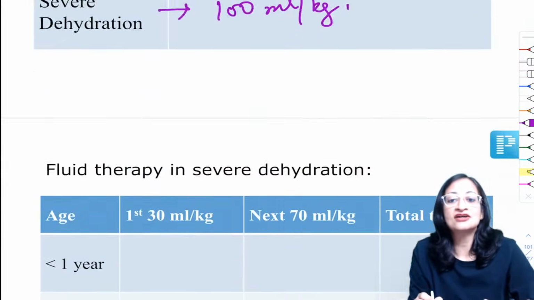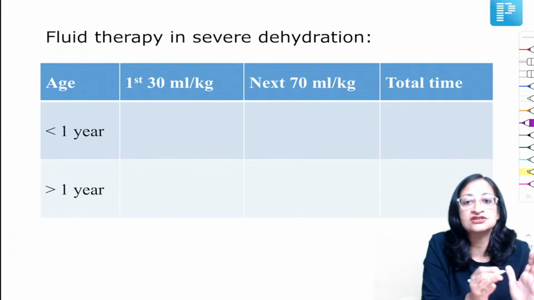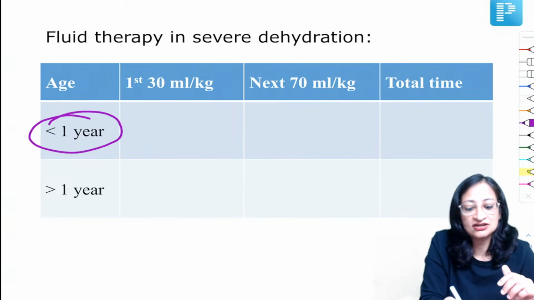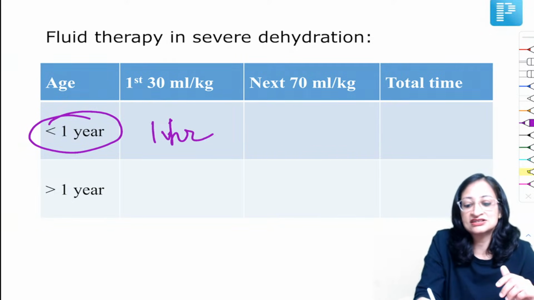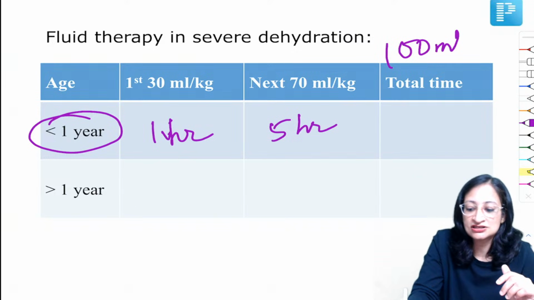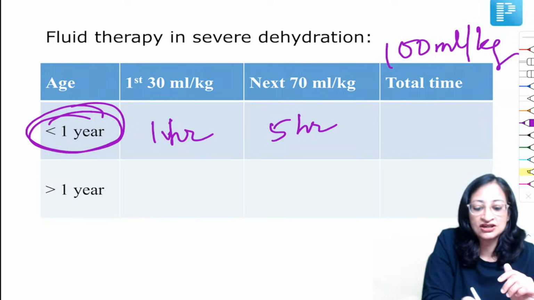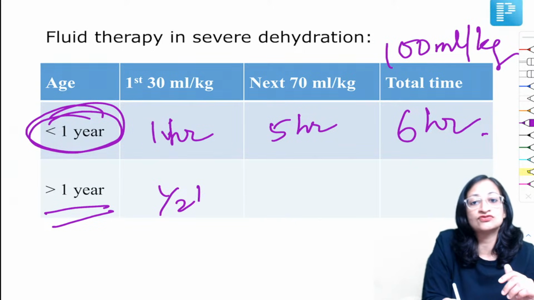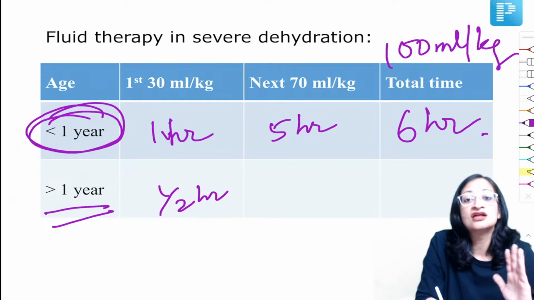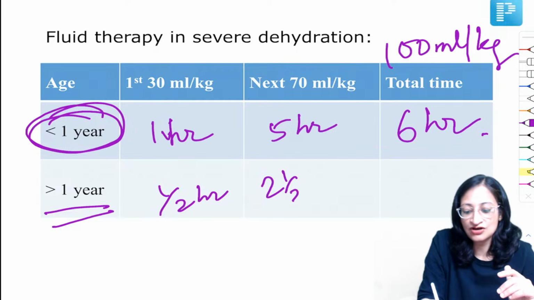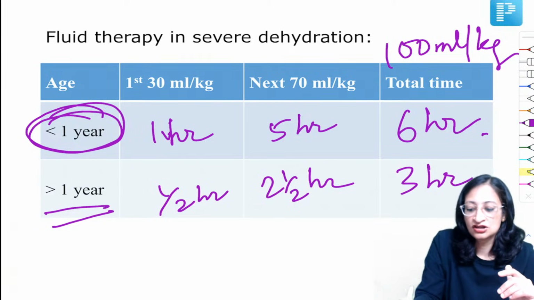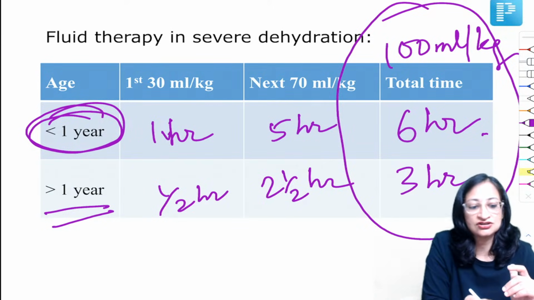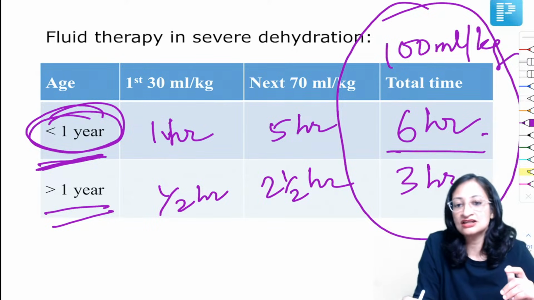This 100 ml per kg in severe dehydration: in a child less than 1 year, first 30 ml per kg you give over 1 hour, next 70 ml per kg over 5 hours. So total 100 ml per kg in a child less than 1 year of age, you will give over 6 hours. While in a child more than 1 year of age, you will give the first 30 ml over half an hour, next 70 ml over 2.5 hours, and total over 3 hours. So remember, correct severe dehydration in a child less than 1 year of age in 6 hours.